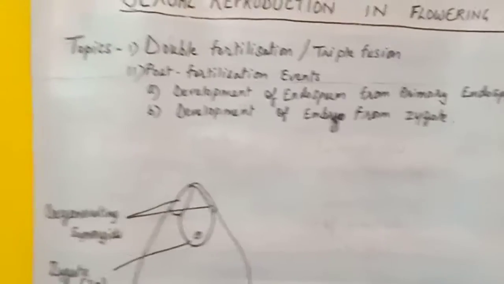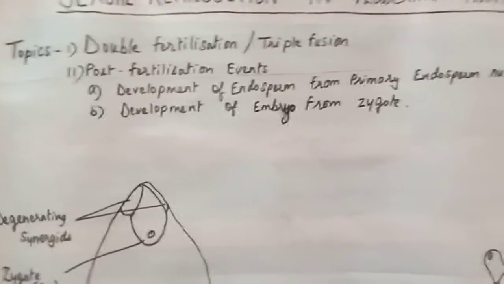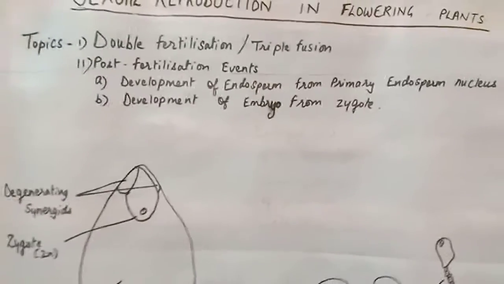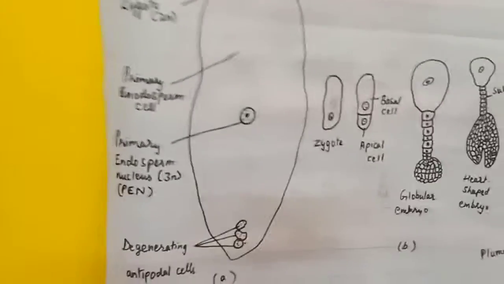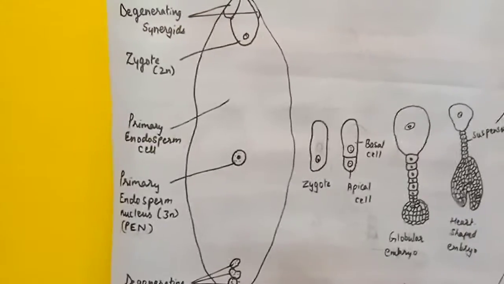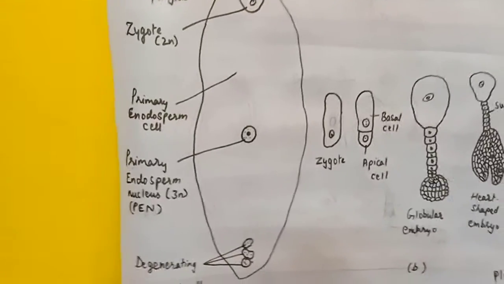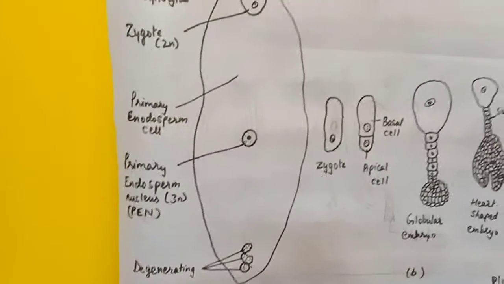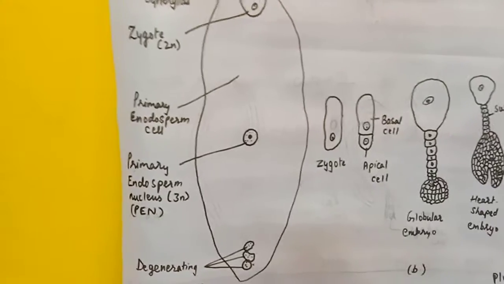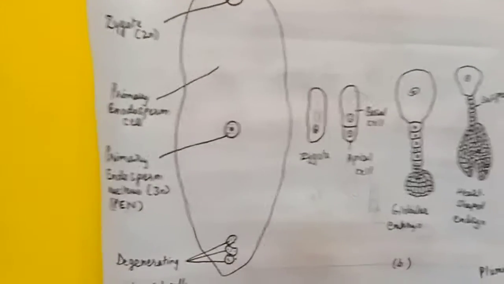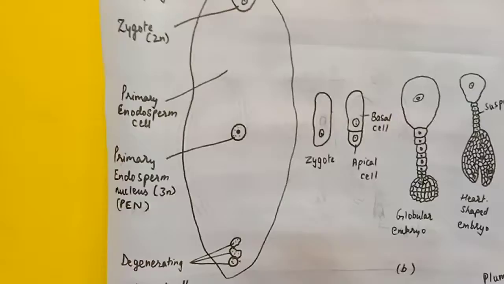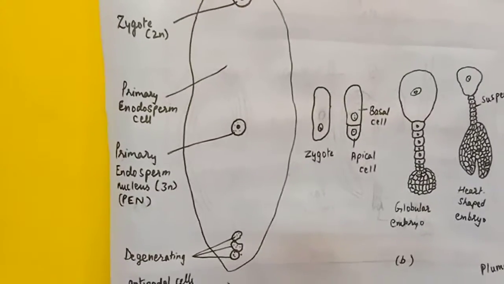Now next are the post-fertilization events we will be studying. Development of endosperm from primary endosperm nucleus. Children, you have seen here, endosperm development comes first, followed by the embryo. Endosperm develops from PEN, the primary endosperm nucleus.